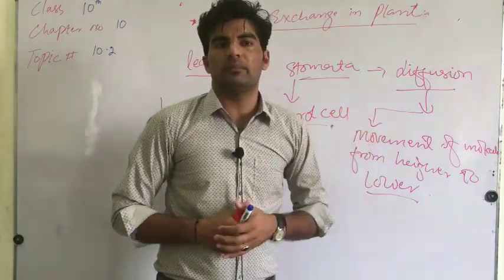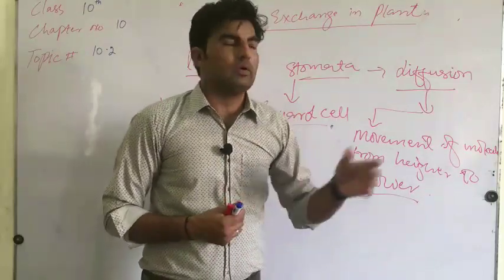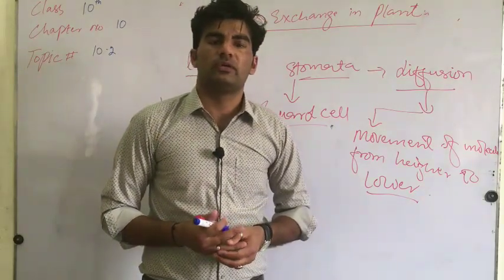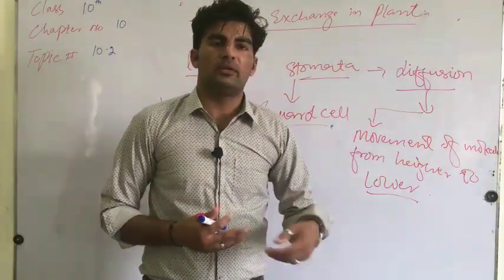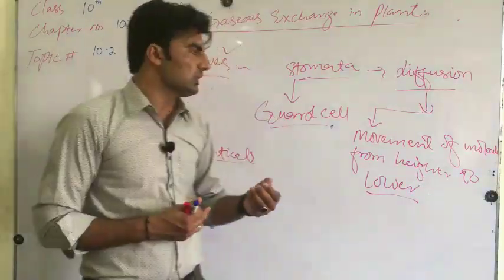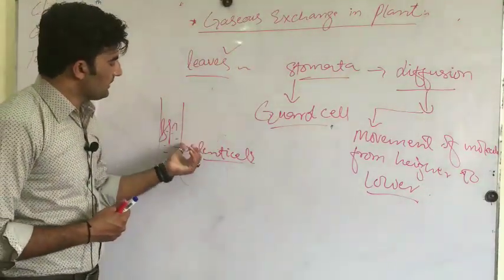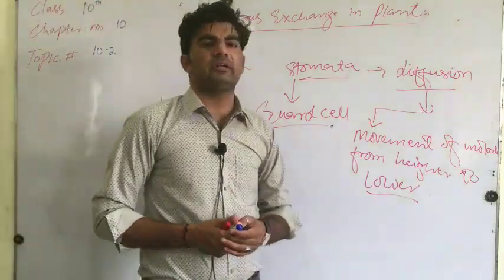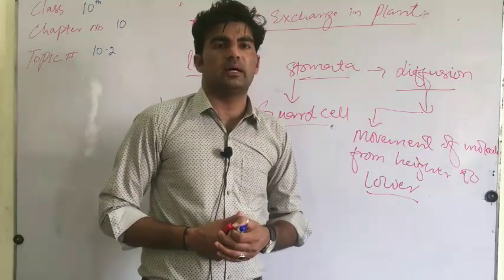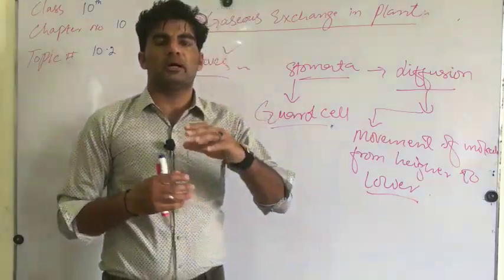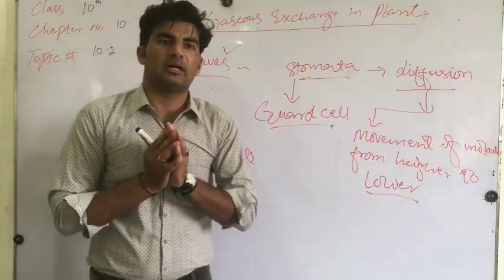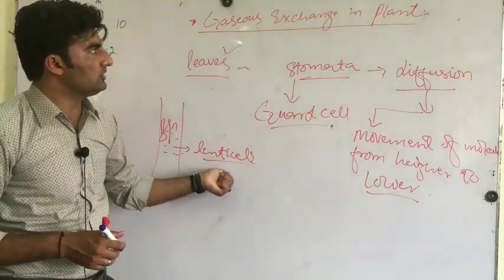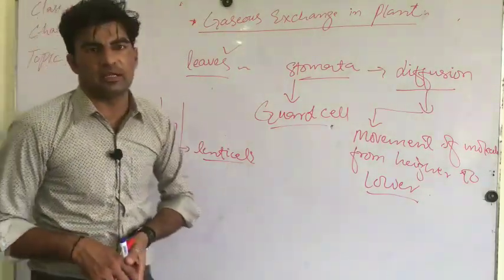Epithelial cells form the epidermis of humans and animals, while the epidermis is also the part which forms the top surface of the plant: plant leaf, plant stem, plant root, plant shoot. There are small pores, and a large number of pores are present in the stem region, not in the bark but beside the bark, in the epidermis. These small pores are known as lenticels. Through these lenticels, exchange of gases occurs in the plant.